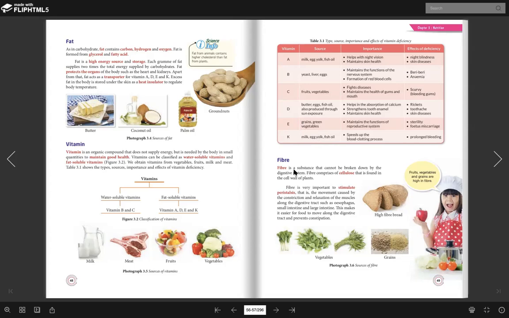Okay guys, so that's all for vitamin, and the last one is fiber. Fiber is a substance that cannot be broken down by the digestive system. It consists of cellulose that is found in the cell wall. Ingat fiber ni, specialnya adalah it has cellulose. Because we know that fiber is made up of vegetable and fruit. So they are plant cell. So plant cell for sure, they have cellulose, which is found in the cell wall.